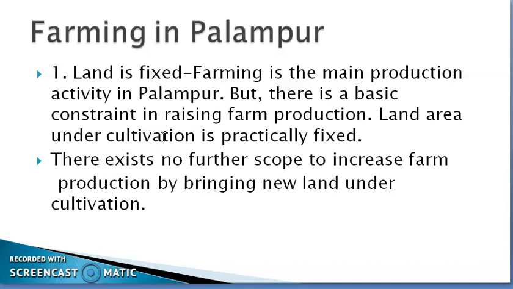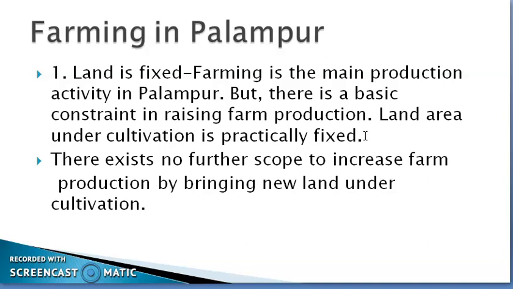But there is a basic constraint or limitation in raising farm production. Land area under cultivation is practically fixed. What does it mean? It means that whatever land they could use for cultivation, they have already used. Even the wasteland they have converted into cultivable land. And now there is no more scope to increase the land for cultivation.